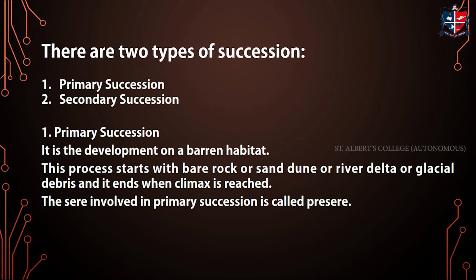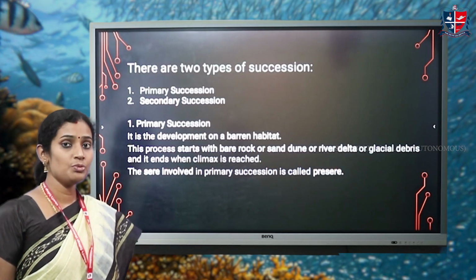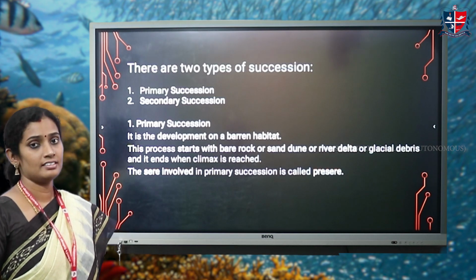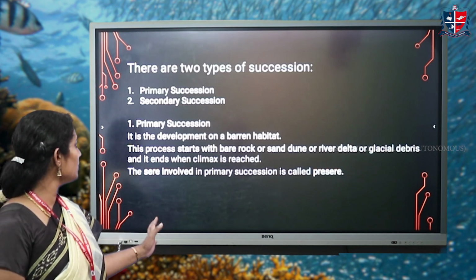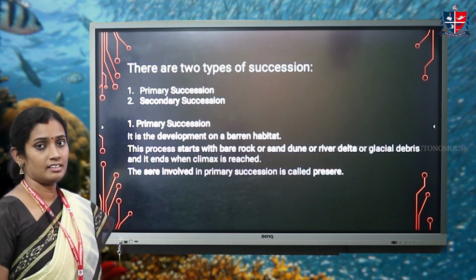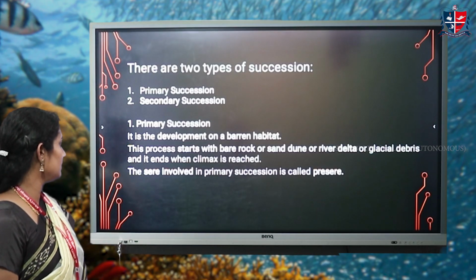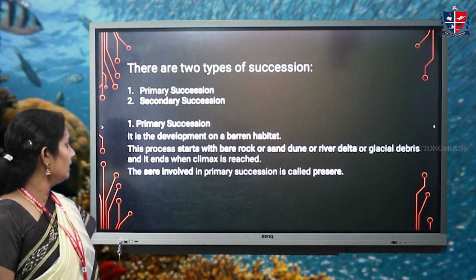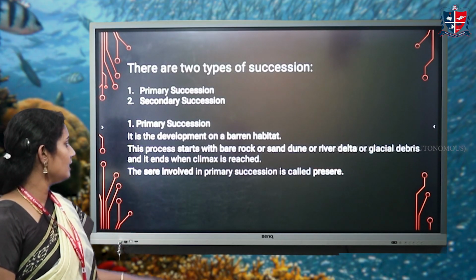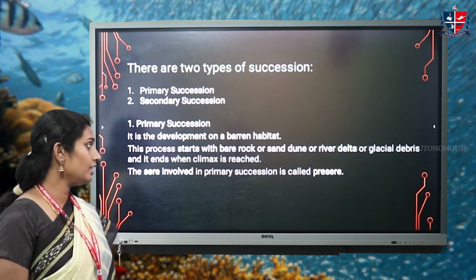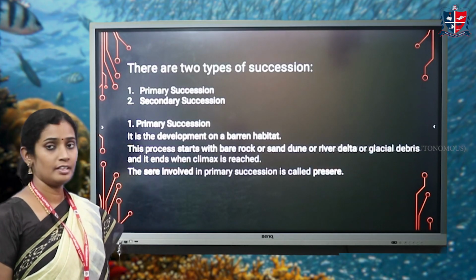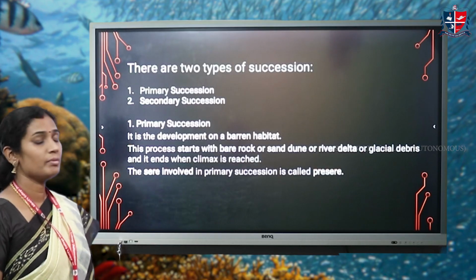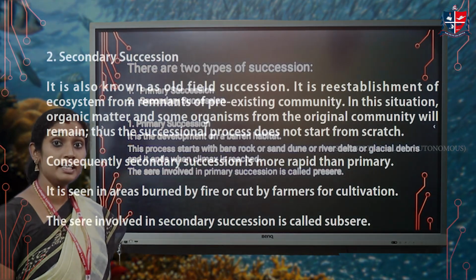So, there are two types of ecological successions. First one is primary succession, and the second one is secondary succession. Now, we will see what is primary and secondary successions. Primary succession is the development on a barren habitat. The primary succession starts in a bare rock, sand dune, or river delta, glaciers, debris, etc. The sere involved in the primary succession is known as prisere.